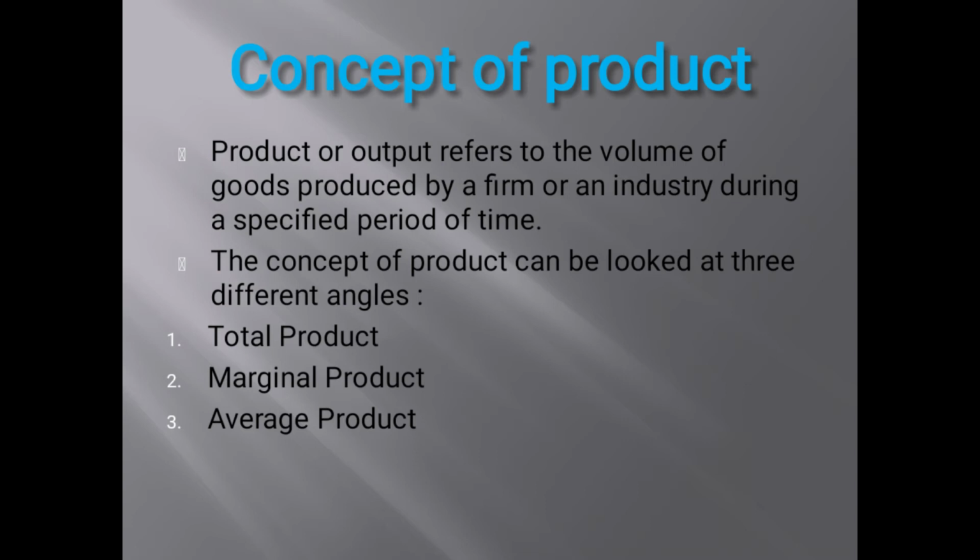The concept of product can be looked at from three angles. Number one, total product; number two, marginal product; and number three, average product. Total product is also known as total physical product, marginal product is also known as marginal physical product, and average product is also known as average physical product. Let's discuss these three individually.